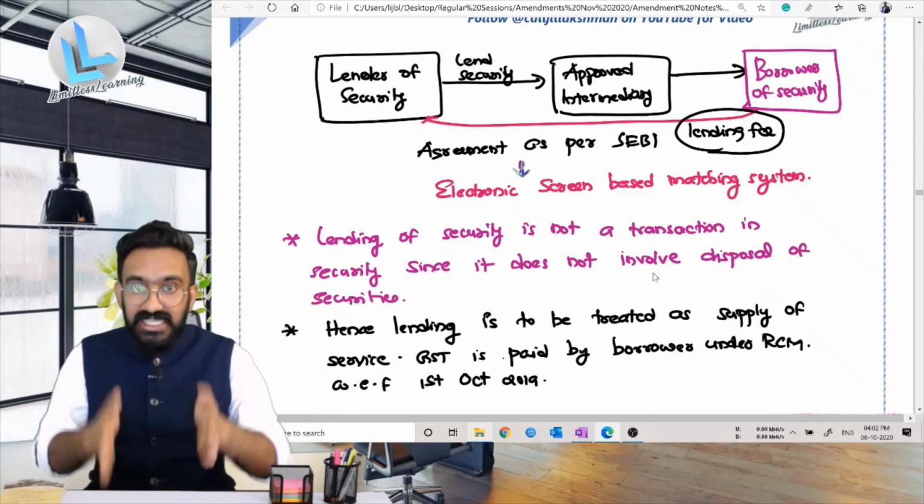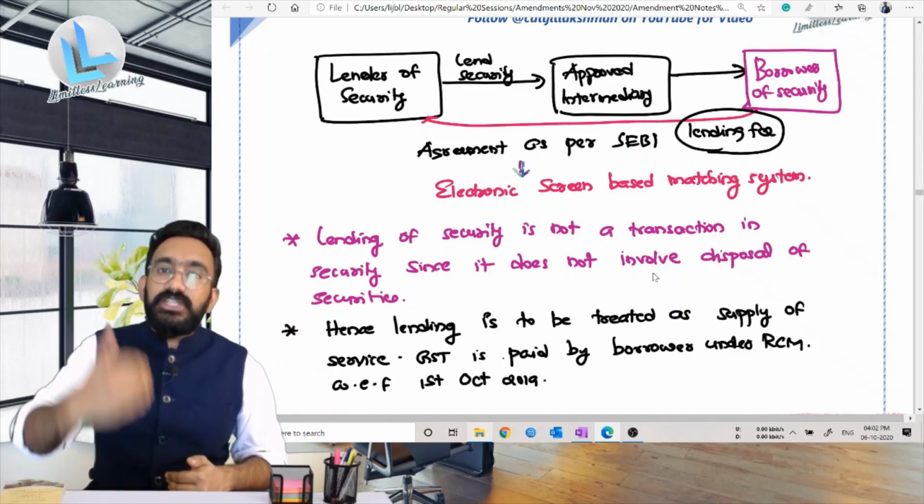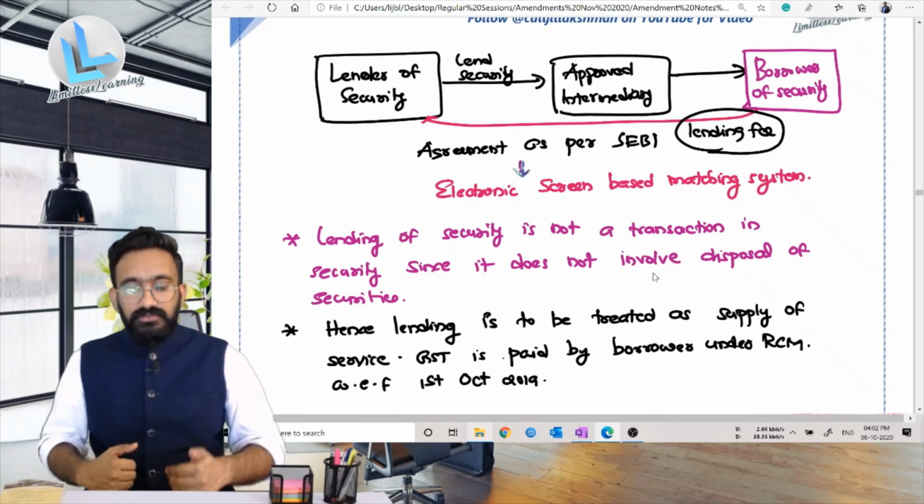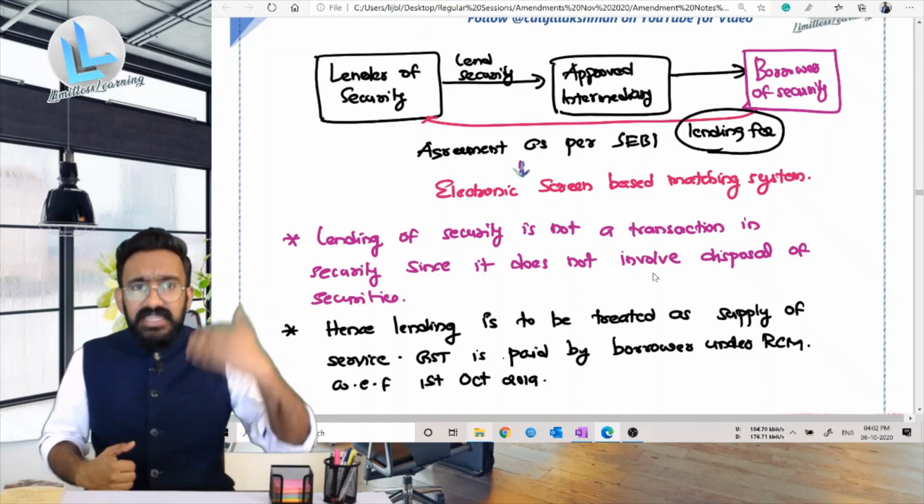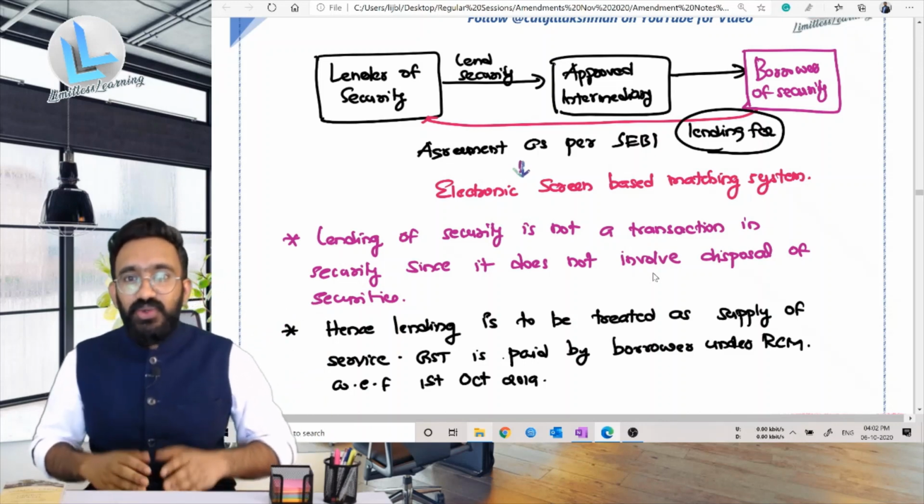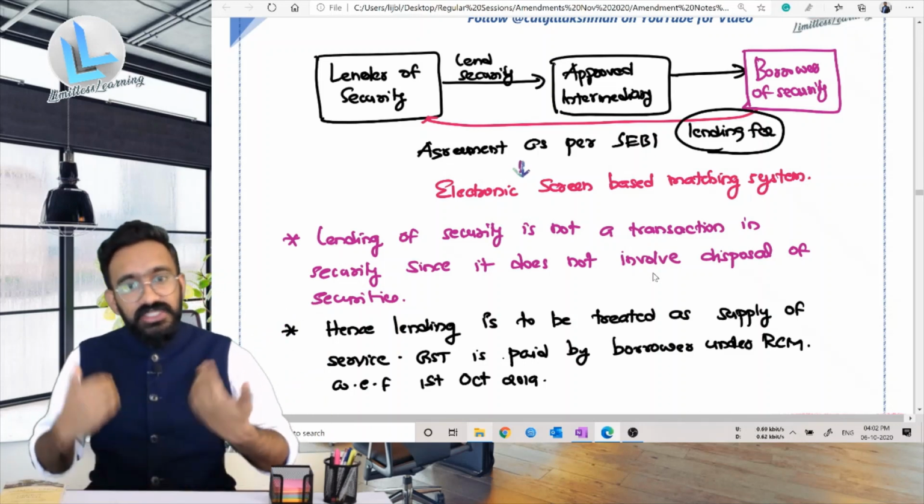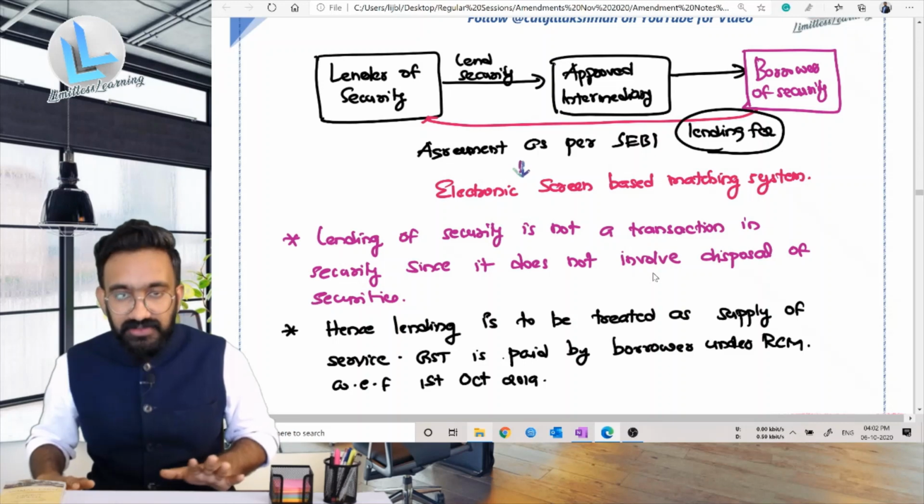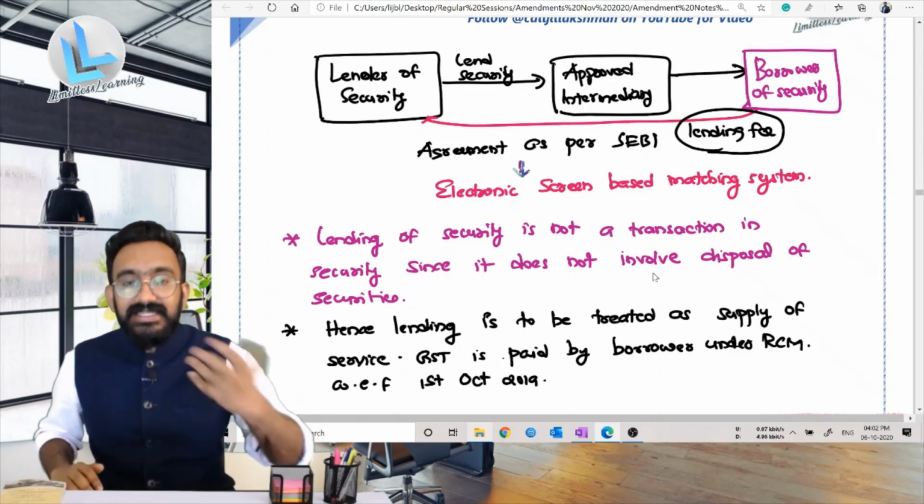Is it taxable? Yes. So first understanding is that lending of security is taxable. It was taxable. So earlier also, from introduction of GST onwards, GST is applicable to that. There was no exemption that is given. Now then, what is the change that is now there?